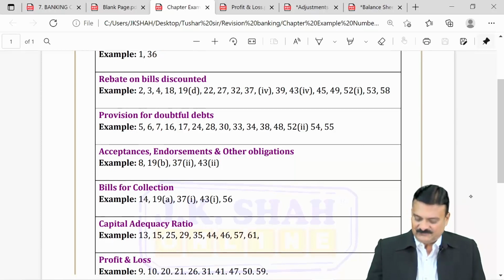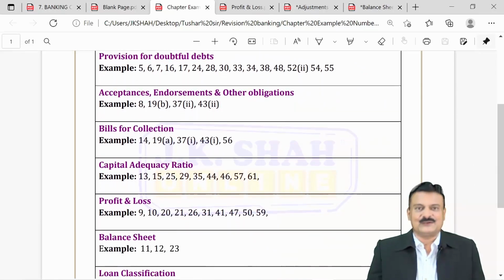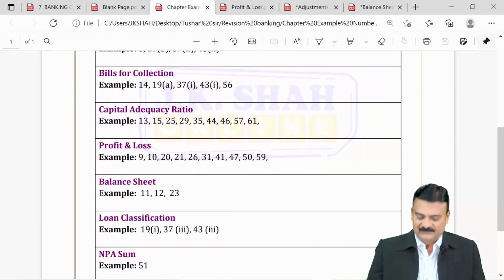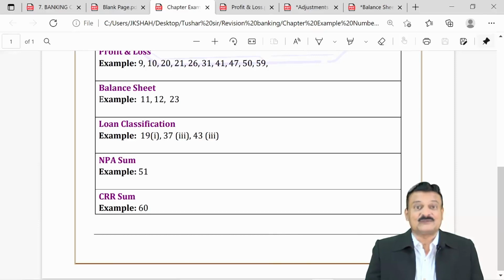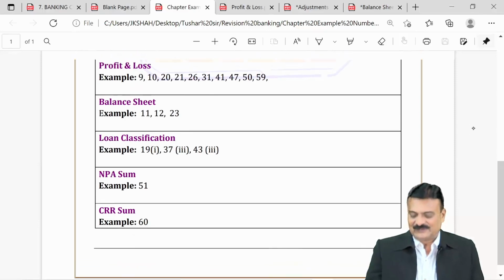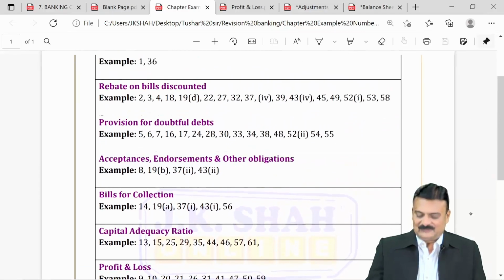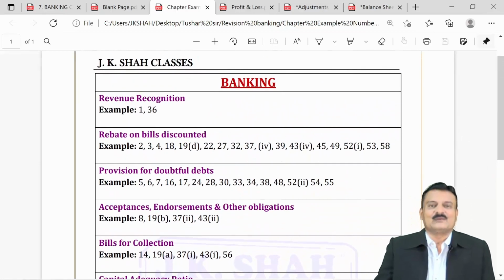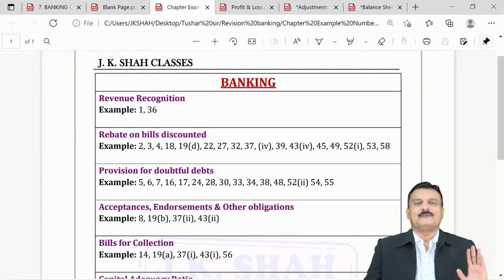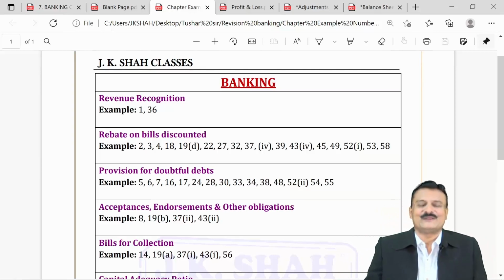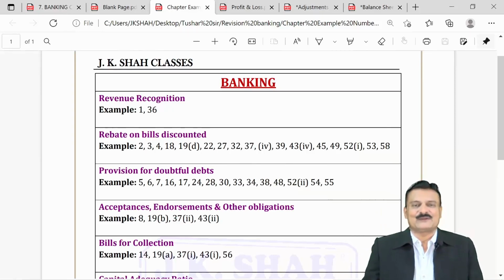Same thing for provision for doubtful debts, bills for collection, capital adequacy ratio, questions on profit and loss, questions on balance sheet, loan classification, NPA sum, those 4 cases, and CRR sum. So this in a nutshell will help you understand that yes, we have to do this much in banking company final accounts.